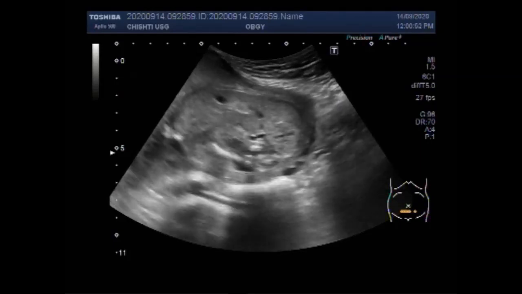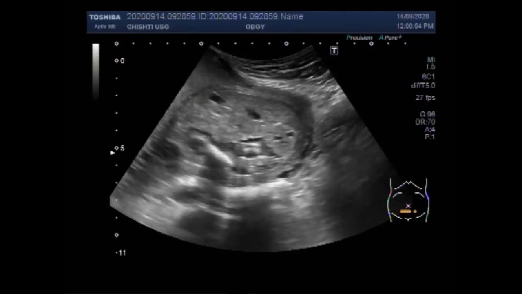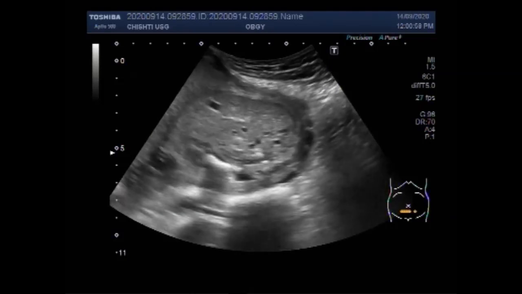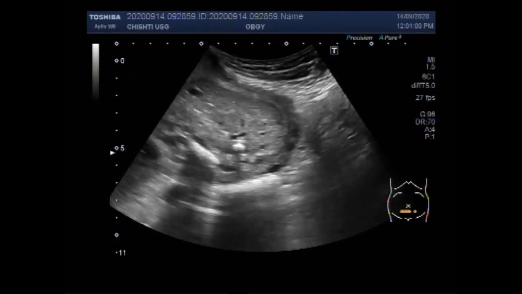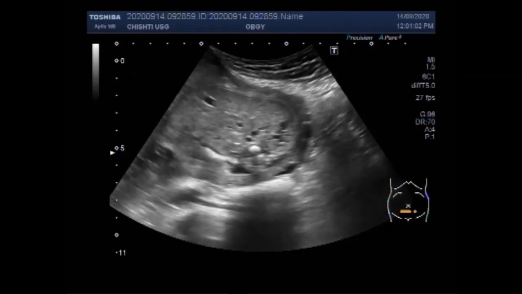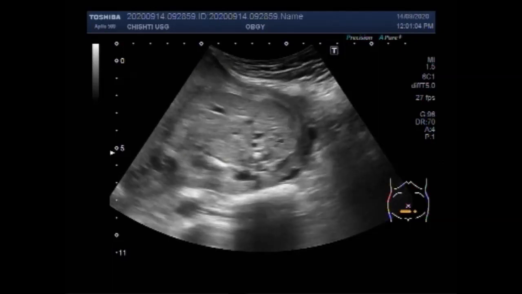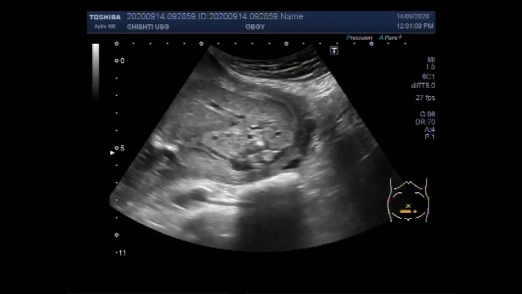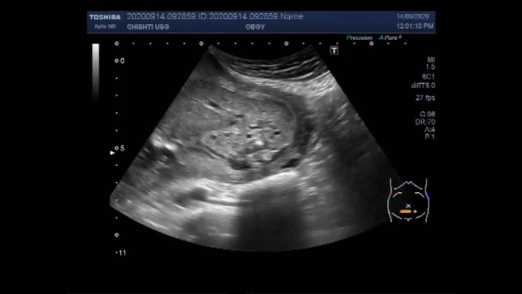Now you can see both kidneys are fused together and a stone is also visible. You can see two stones with shadowing. You can see the shadowing of the stones, and these stones lie near the fusion point of both kidneys.